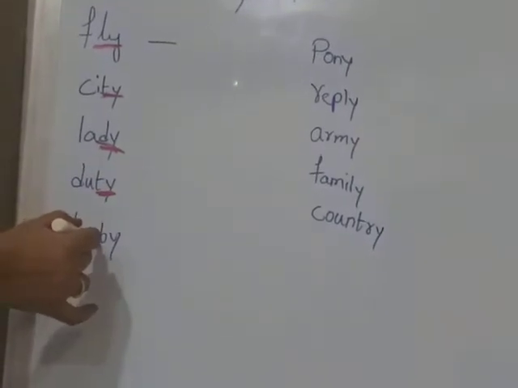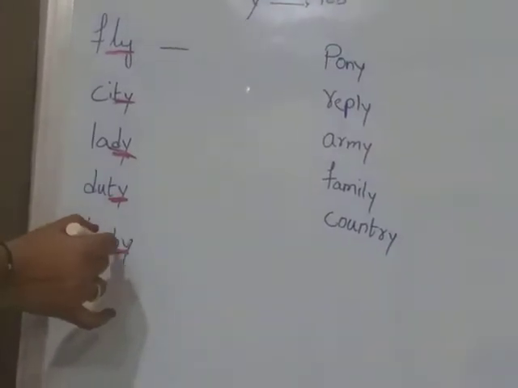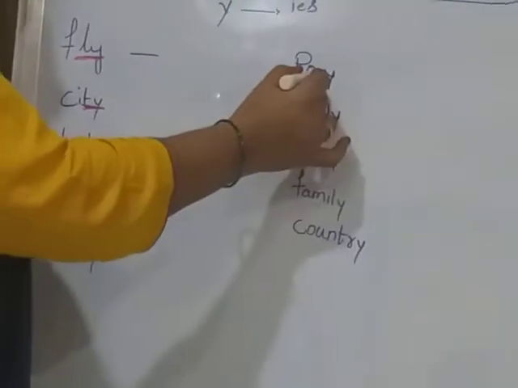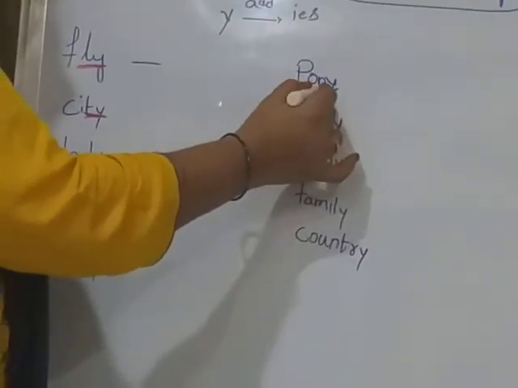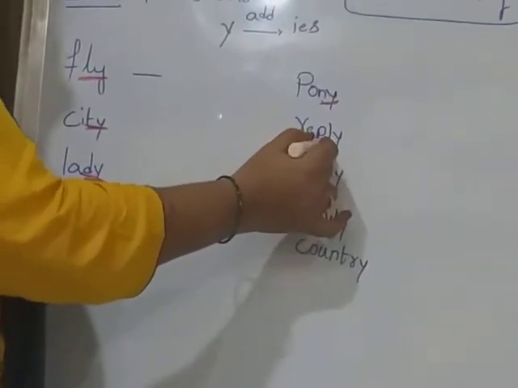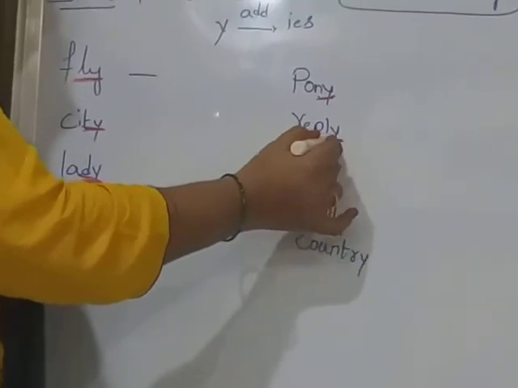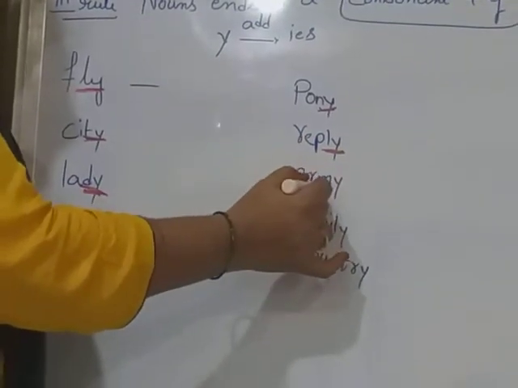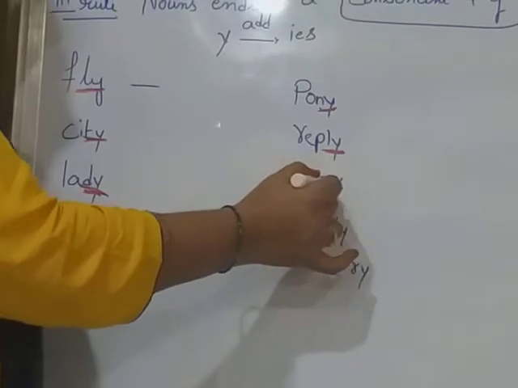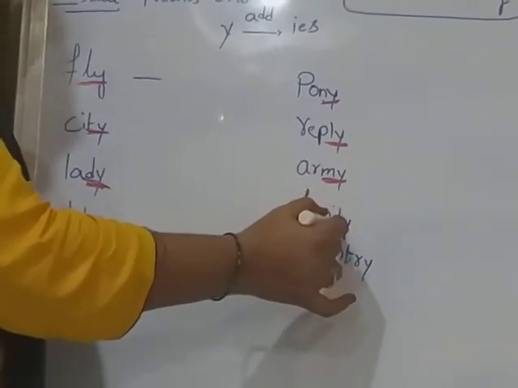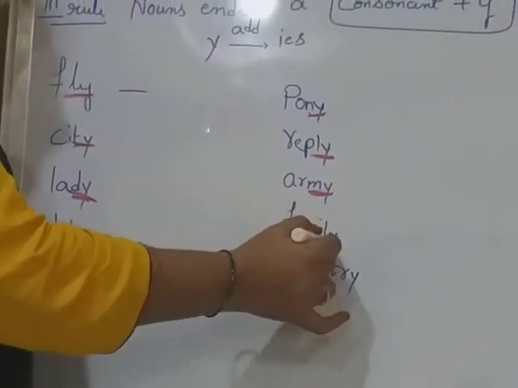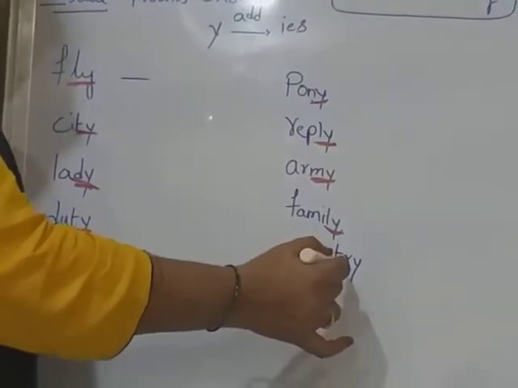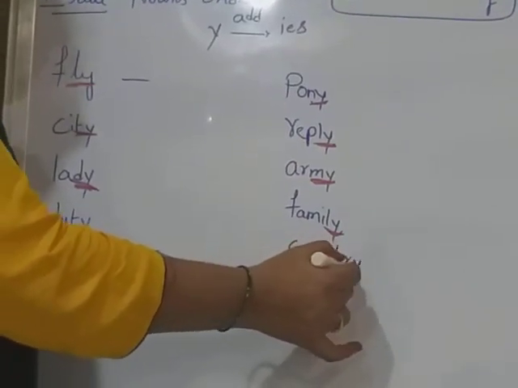Baby. B is a consonant plus Y. Pony. N is a consonant plus Y. Reply. L is a consonant plus Y. Army. M is a consonant plus Y. Family. L is a consonant plus Y. Country. R is a consonant plus Y.